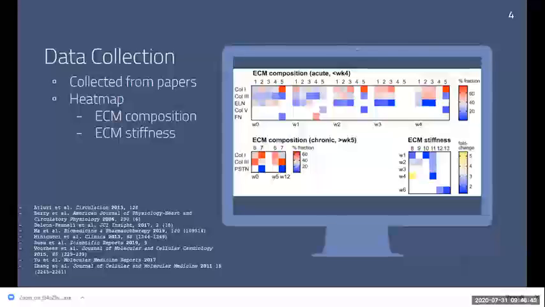So for my heat map, for the ECM protein expression, the more red the cell, the higher the percent of the protein present. On the same token, the more blue the cell, the lower the percentage of data. So to present the ECM composition of my heat map, I divided it between acute and chronic. And for both types of myocardial infarction, I reported the relative ratio of major ECM proteins. And for the stiffness, I was reporting fold changes instead of actual values.